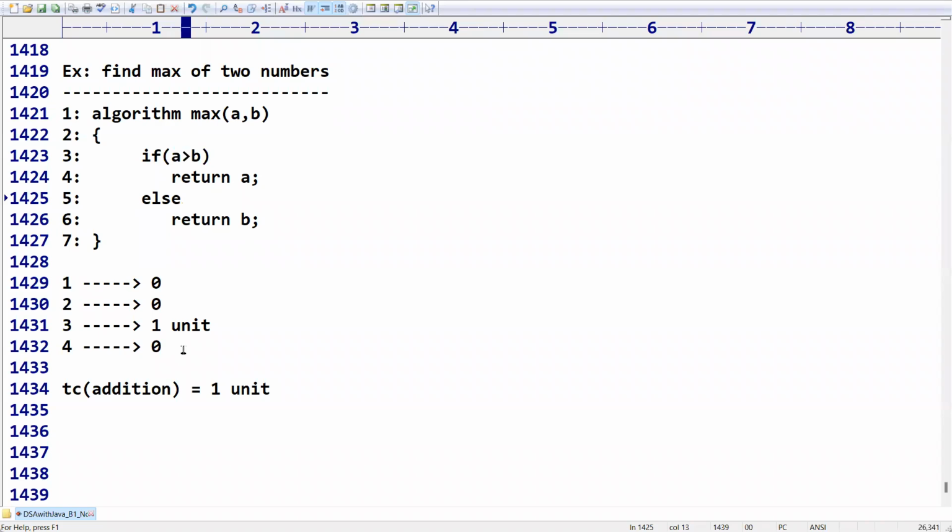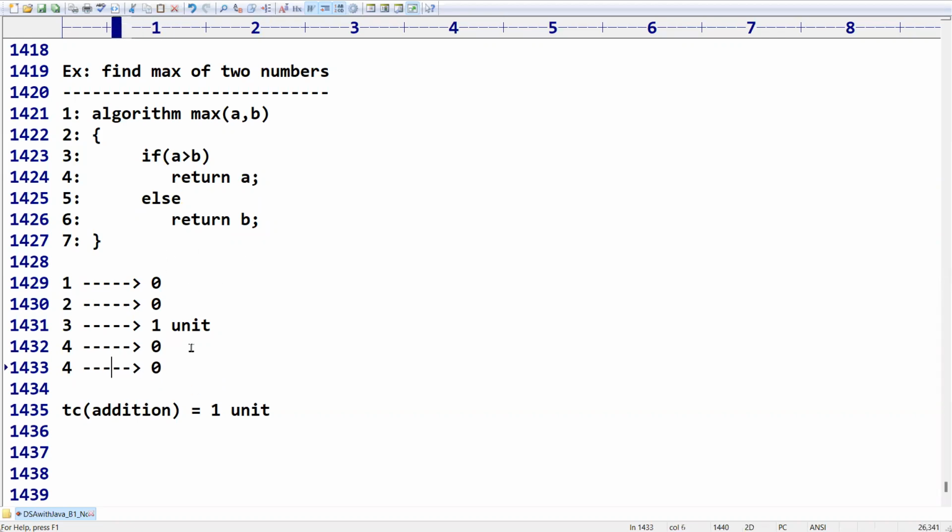Okay. So return will take 0. And suppose in the return you have any expression, then you need to count it. Here we don't have any expression, that's why I'm simply going to ignore it. Even if you want, you can take 1 unit also. Some books or some authors may take one. A return statement will take one amount of time. So it is also okay, negligible only, because a unit is always negligible. So now I'm going to take the fourth line as 0.